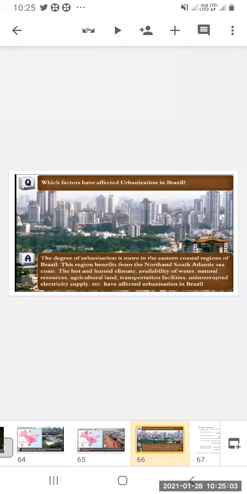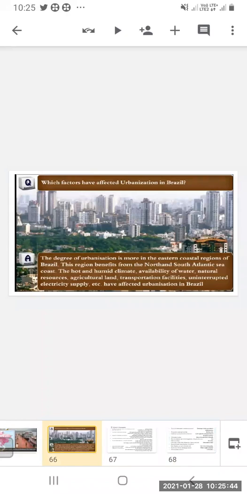Which factors have affected urbanization in Brazil? The degree of urbanization is more in the eastern coastal region of Brazil. This region benefits from the South Atlantic Sea coast, the hot and humid climate, availability of water, natural resources, agricultural land, transportation facilities, and uninterrupted electric supply. So electric supply is also very good. These are the reasons because of which urbanization has been rapid in Brazil.